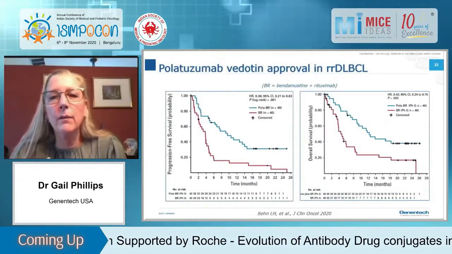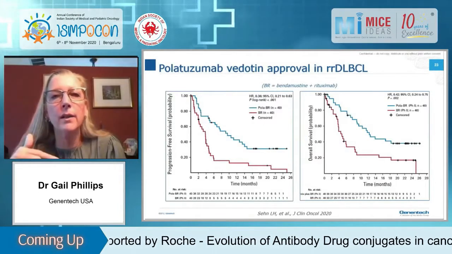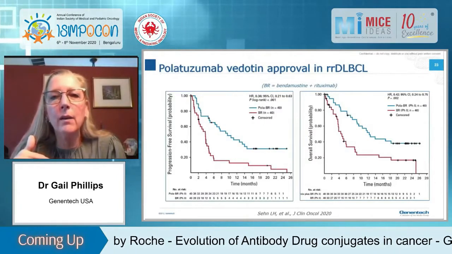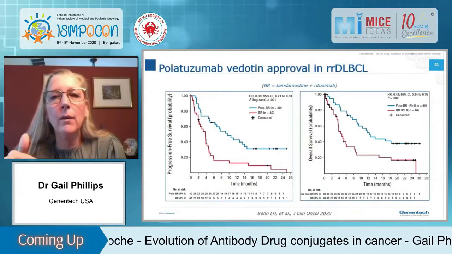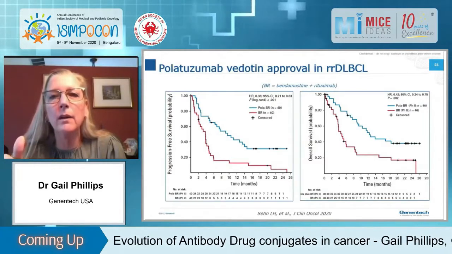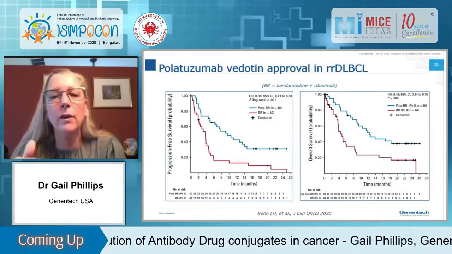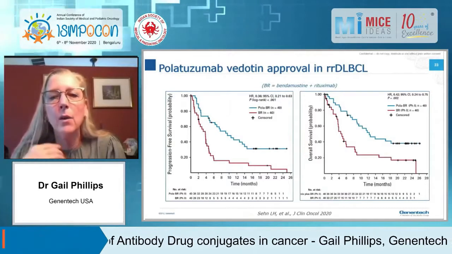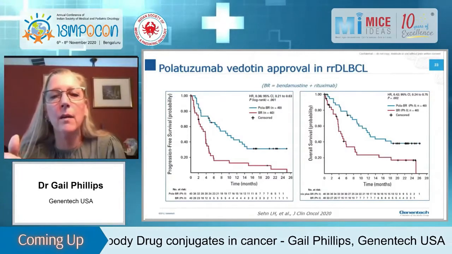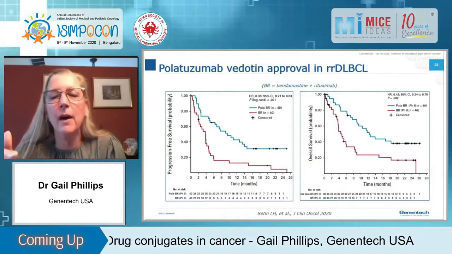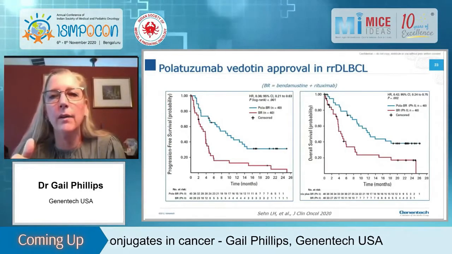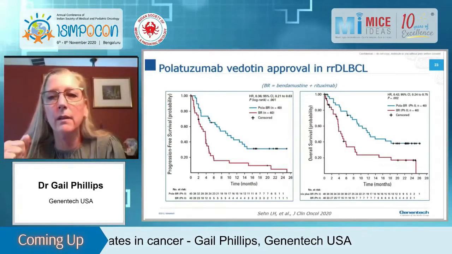And the results of the registrational trial are shown here. This ADC is called Polatuzumab vedotin. It was in a trial where it was combined with bendamustine rituximab versus BR alone. And you can see clearly from these Kaplan-Meier plots with the blue line that Polatuzumab in this combination gave much better PFS and OS compared to BR alone. And this was the study that the approval was based on. Next slide.